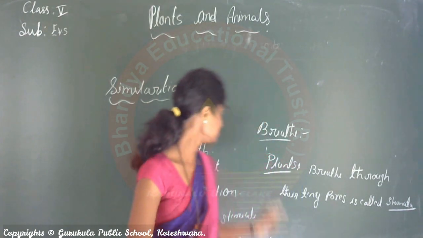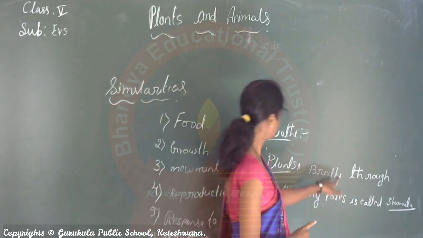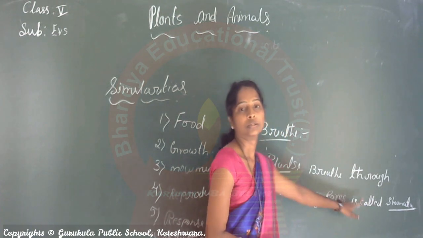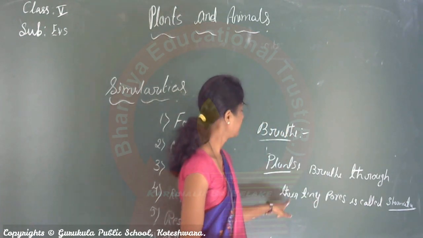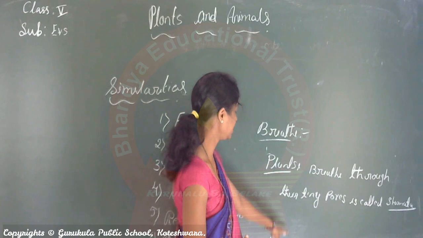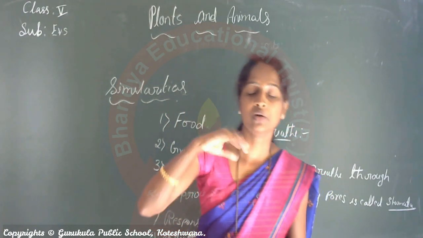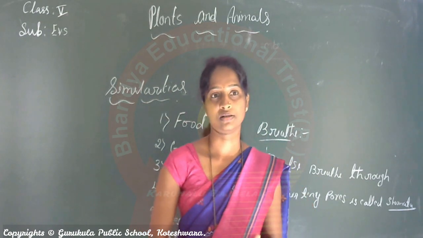But plants breathe through their teeny pores called stomata. The main function of the stomata is to open and close the pores of the leaves for exchanging gases.